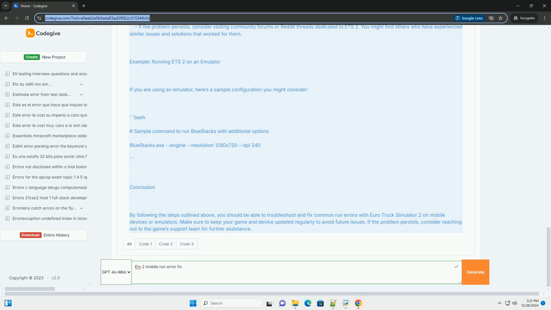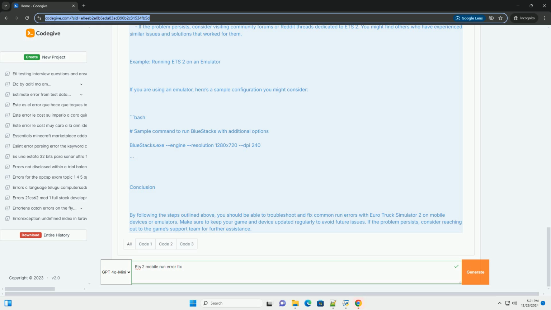7. Adjust graphics settings. Lowering the graphics settings can help improve performance on devices with limited hardware capabilities. Look for the settings in-game and reduce options like texture quality, shadow quality, and anti-aliasing. 8. Check for conflicting applications. Some applications running in the background can interfere with ETS2. Try to close unnecessary applications to free up resources.